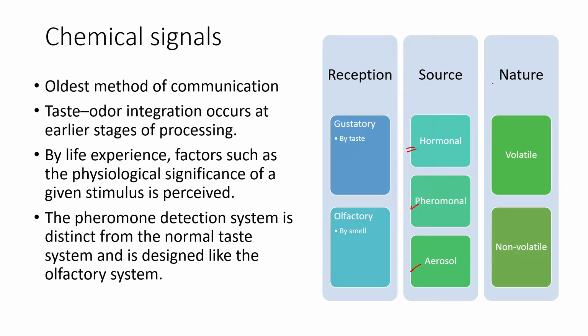Apart from that, the nature of the chemical could be volatile, that evaporates or goes off after a short time. It could be non-volatile, it stays for a longer time. So volatile chemicals usually evaporate or go off after a short time, whereas non-volatile chemicals usually stay for a longer period of time. It might be solid, liquid, or gas, whatever. The usual chemical detection signals in our brain are different with respect to pheromonal. There are many different systems that work to perceive chemical signals.